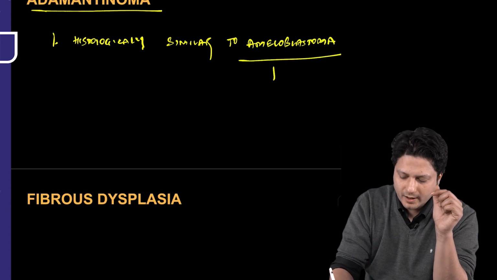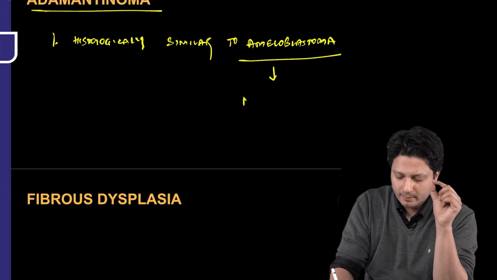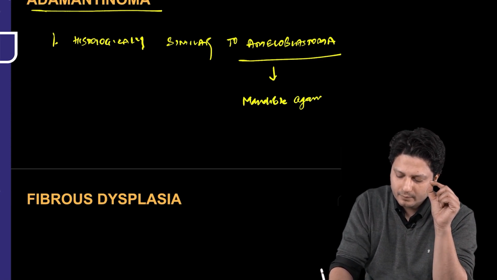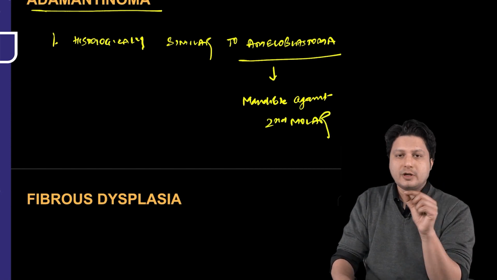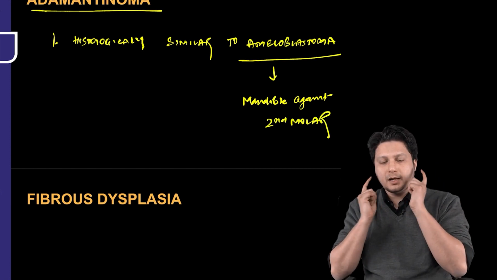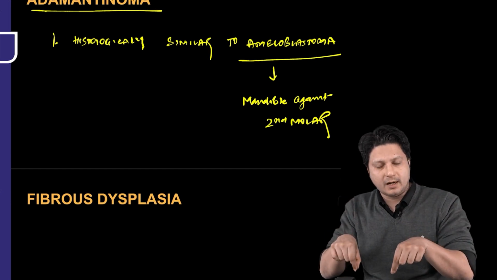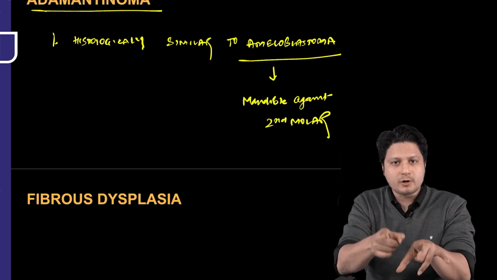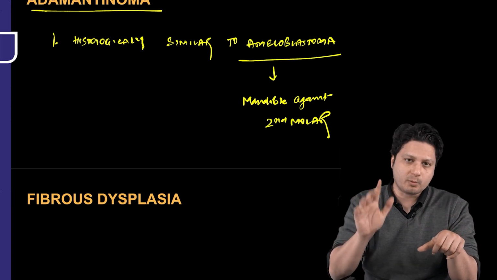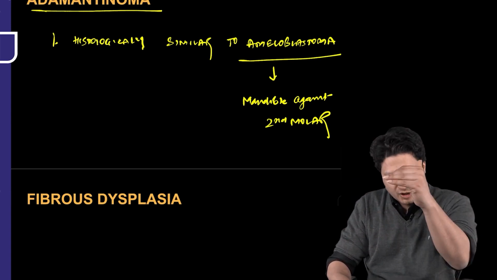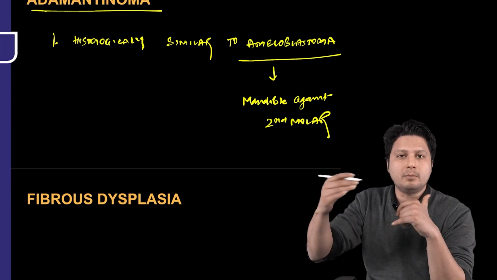Ameloblastoma, already you are aware of the fact that ameloblastoma is a tumor of the mandible against the second molar. All right. So this ameloblastoma which is happening in the mandible, if the same tumor happens in case of tibia, it will be called not by ameloblastoma but by adamantinoma. Both the tumors are same, just on the basis of their location they are termed differently.